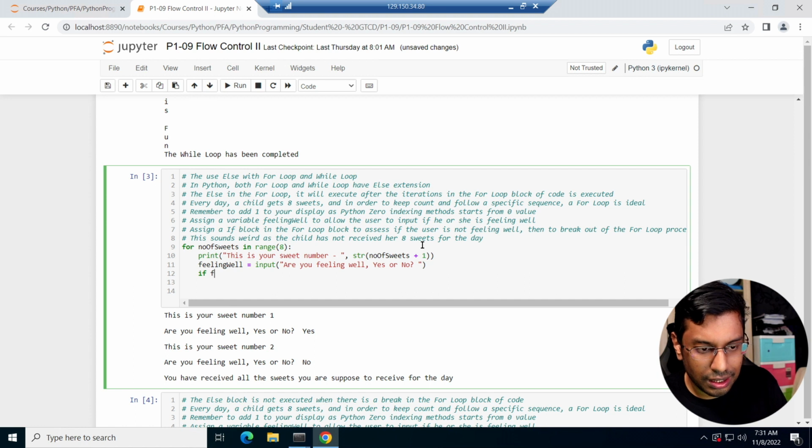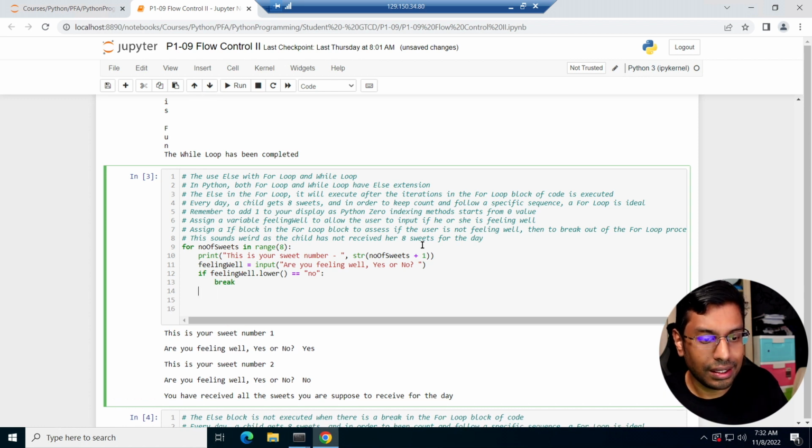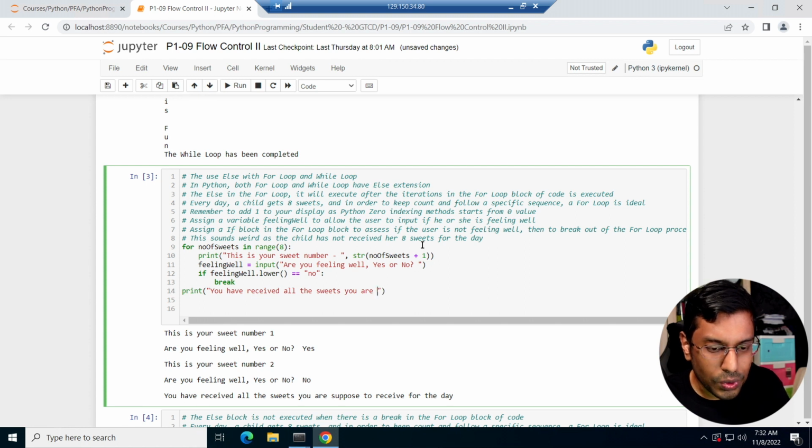If feeling well dot lower, so I just want to make it smaller, right? Equals to no. So the person is not feeling well, right? Stop giving sweets. Break out of the system and finally just say, print, you have received all the sweets you're supposed to receive for the day.